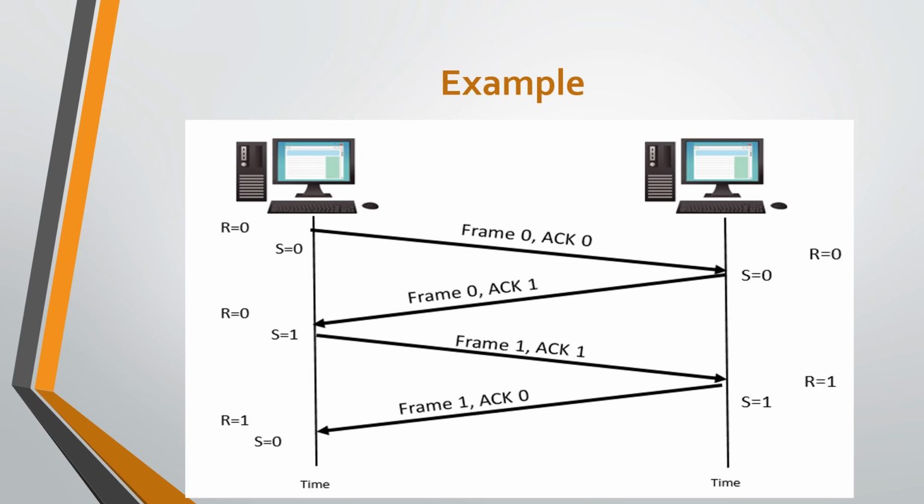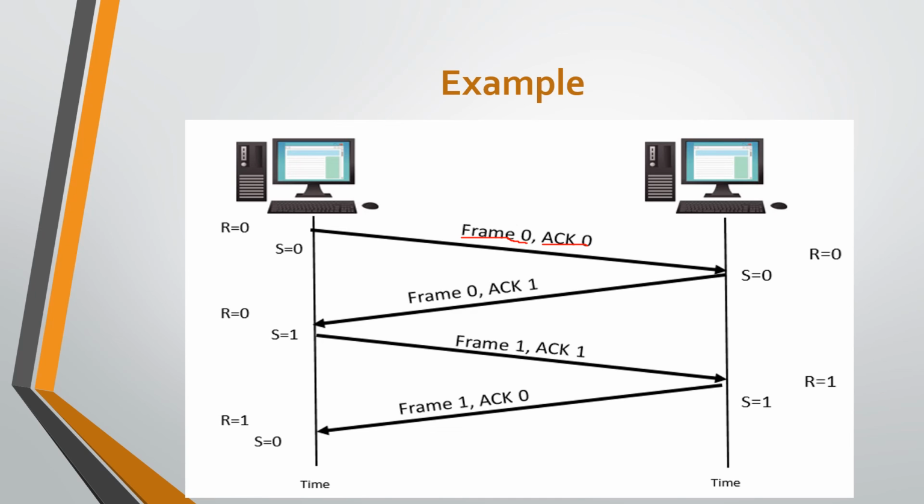This is an example of piggybacking. Consider the situation that in the first iteration, the first host sends a frame to the second host with sequence number 0 and with acknowledgement 0 for any previous data that may have been accepted by that host. After receiving that frame, the acknowledgement number will be related to the previous frame transmitted by the second host, and for this frame the second host now wants to give an acknowledgement.